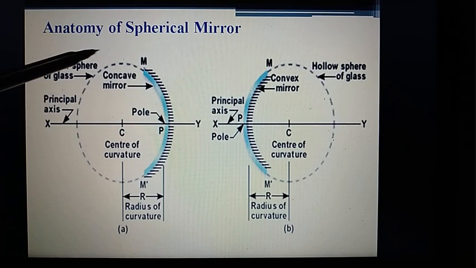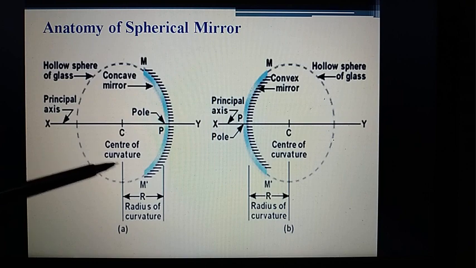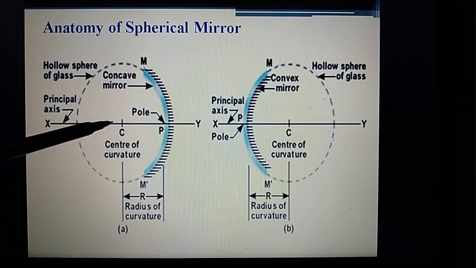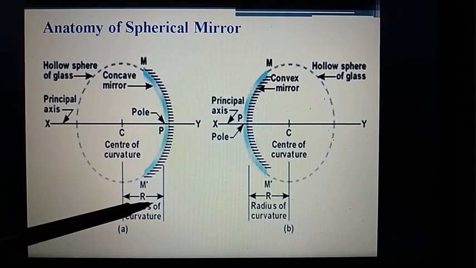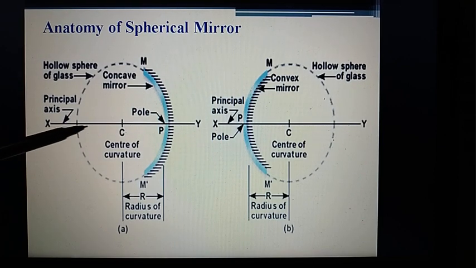It is assumed that it is a part of a hollow sphere of glass. Then this makes the center, and this center is called the center of curvature, and this is the pole. From the center to the pole the distance is defined as the radius of curvature, and this axis, x and y, is called the principal axis.